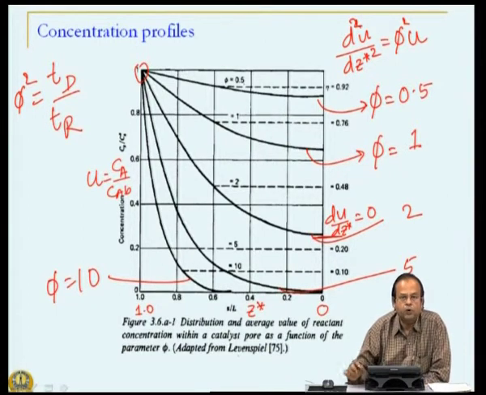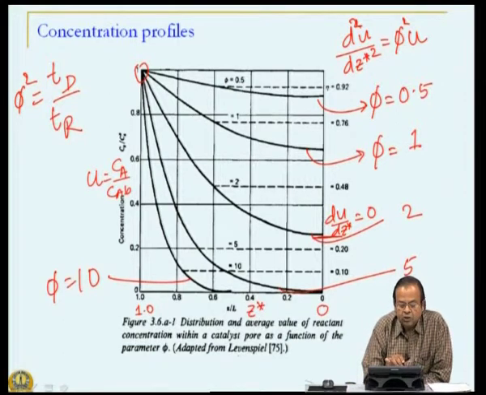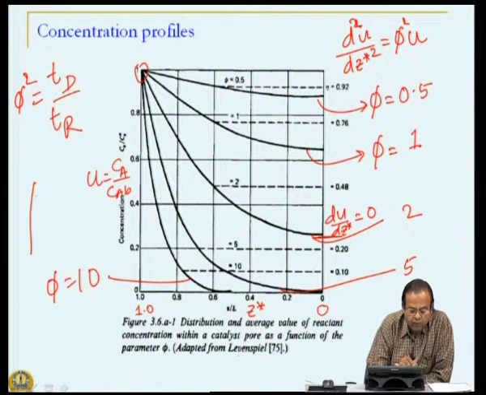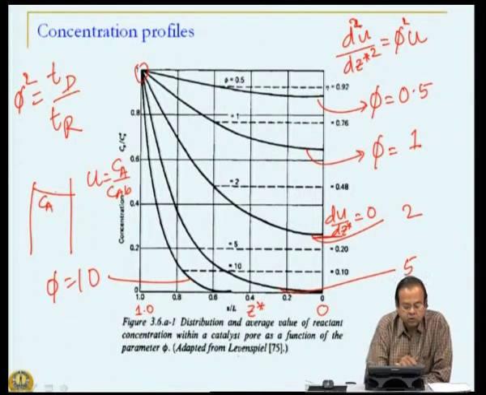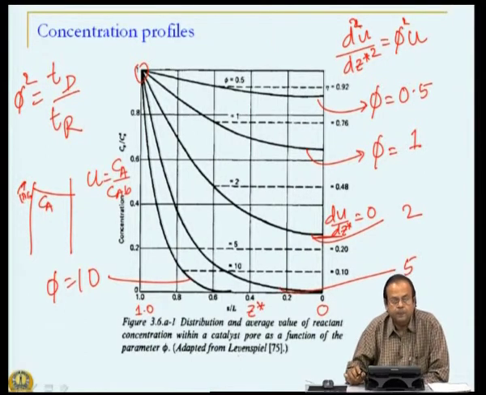So, when phi is 0.5, which is relatively low, we see that concentration of reactant is more or less uniform and it is close to unity. That means, everywhere inside this catalyst pellet there is reactant and its concentration is the same as the bulk concentration.